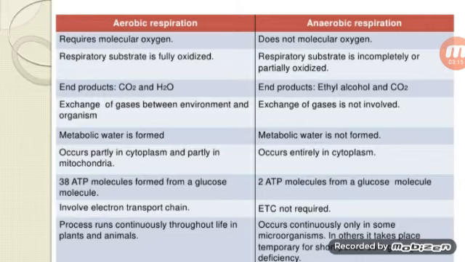Aerobic respiration occurs partially in cytoplasm and partially in mitochondria. Anaerobic respiration occurs entirely in cytoplasm. In aerobic respiration, 38 ATP molecules are formed from a glucose molecule. In anaerobic respiration, 2 ATP molecules are formed from a glucose molecule.